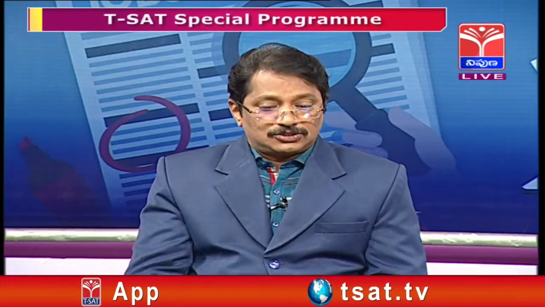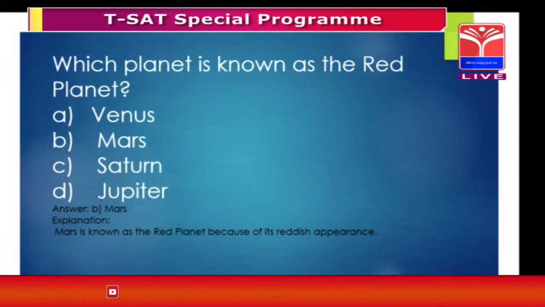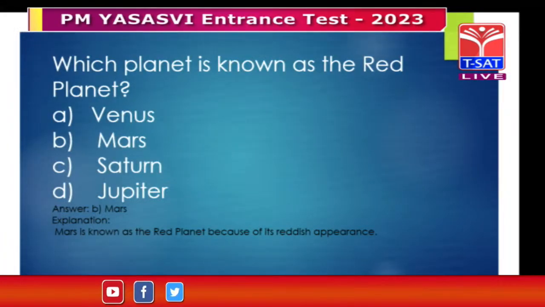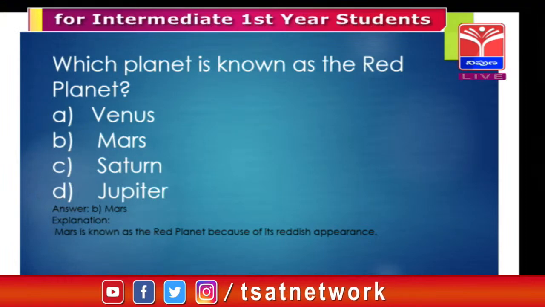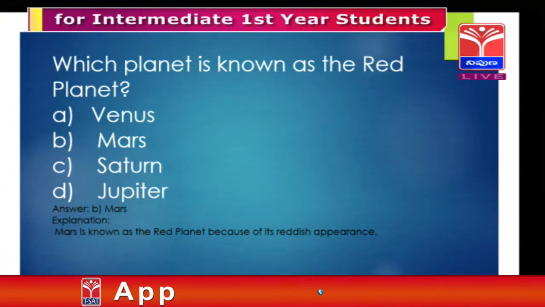In the 8th class social studies textbook, I think this is already given. Here four options are given.